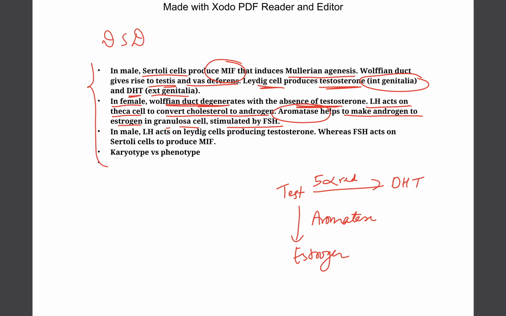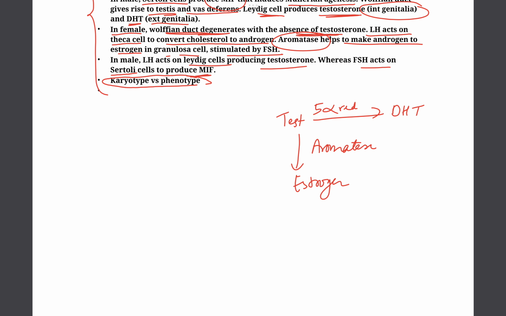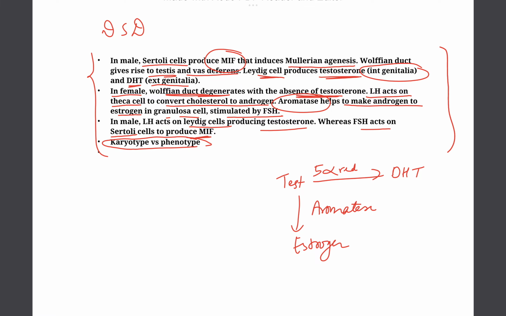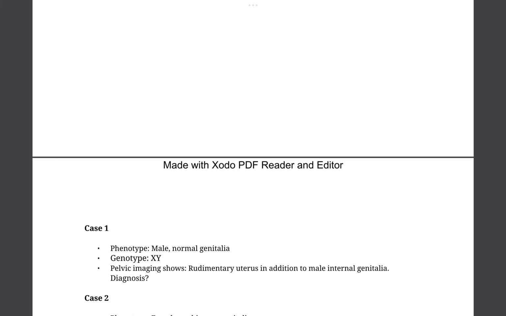Now, the third point says in male, LH acts on Leydig cell to produce testosterone, whereas FSH acts on Sertoli cells to produce Mullerian inhibiting factor. And finally, we should understand the principle karyotype versus phenotype. So now let's solve a few of the questions and use these principles to try to solve them.